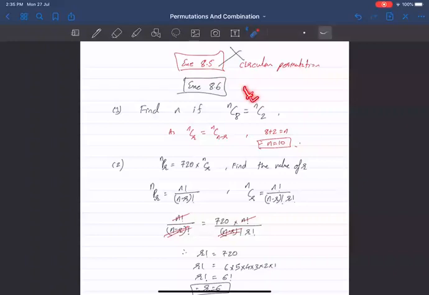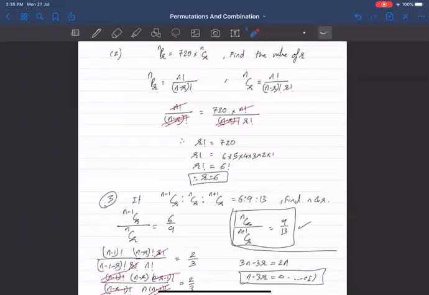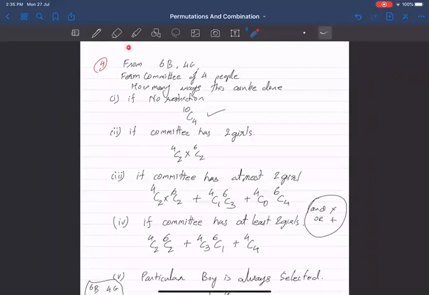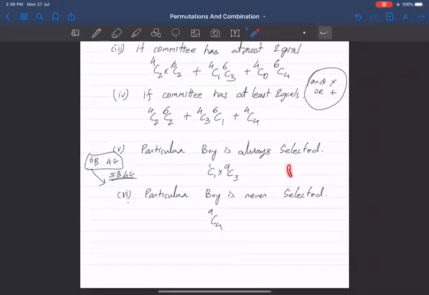8.86, that's combination access. So we have done that. In it we did some concepts and some basic questions. Then we started with our 6 boys 4 girls question. How many committees of 4 can be made if there is no restriction? Committee has 2 girls, at least 2 girls, at most 2 girls, etc. A particular boy is always selected, a particular boy is never selected, etc.